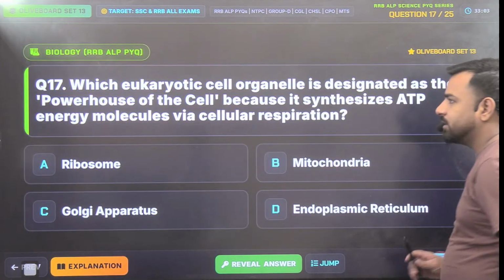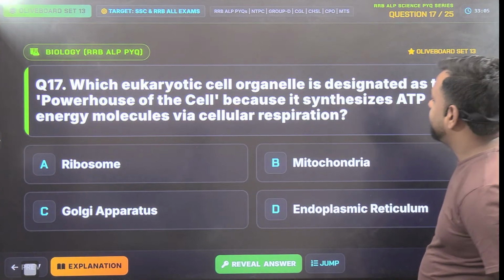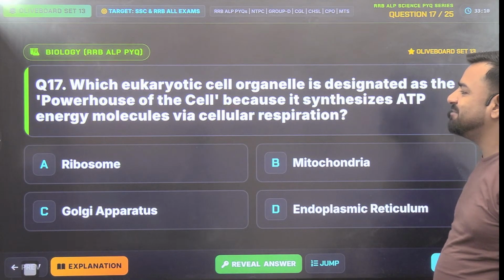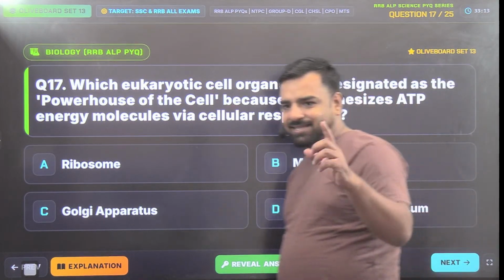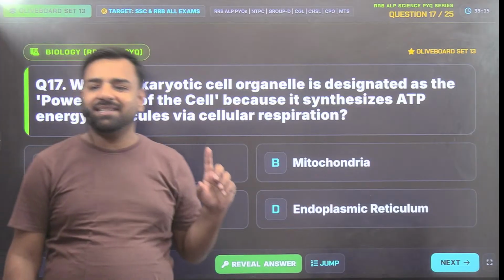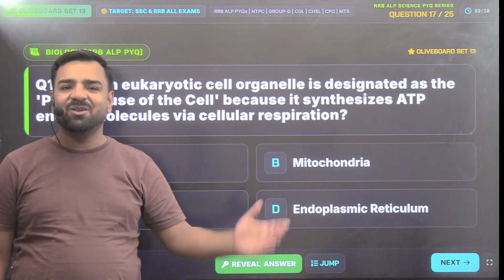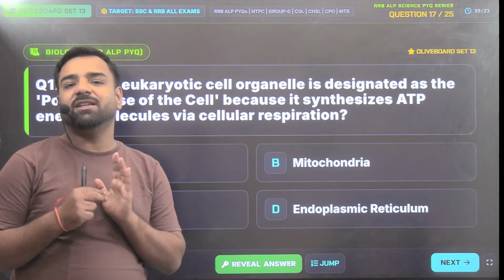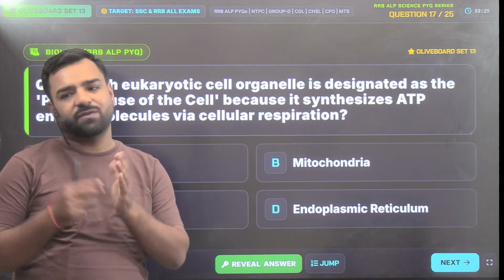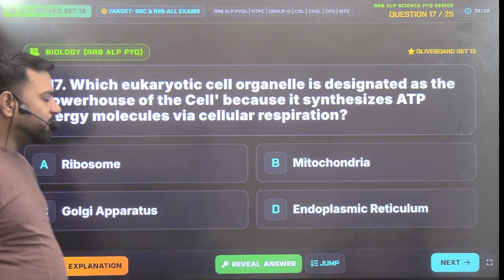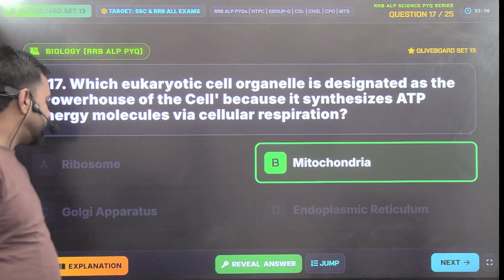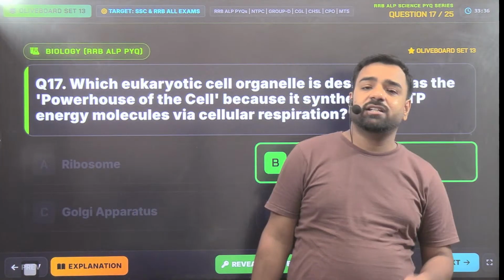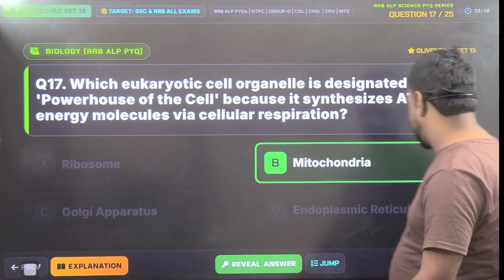Correct. Next. Which eukaryotic cell organelle is designated as the powerhouse of the cell because it synthesizes ATP energy molecules via cellular respiration? Guys, this is the easiest one, and we all know the energy production is done in mitochondria, in the form of ATP. The full form of ATP is adenosine triphosphate. So obviously here mitochondria is the correct answer. Ribosomes are the protein factories. Golgi apparatus helps in the intracellular transportation, and endoplasmic reticulum helps in the generation of lipids as well as proteins. Correct. Next,